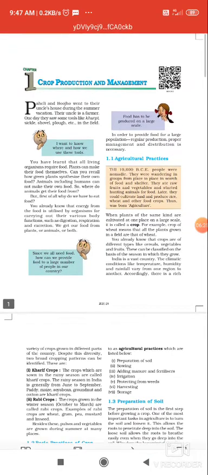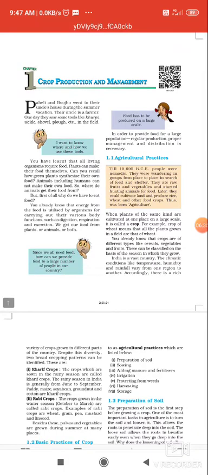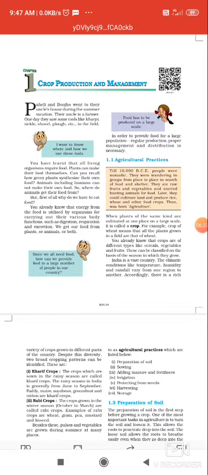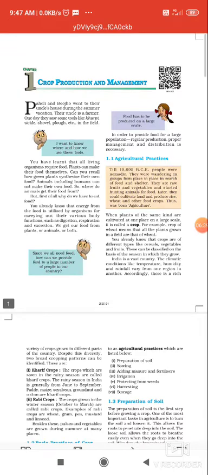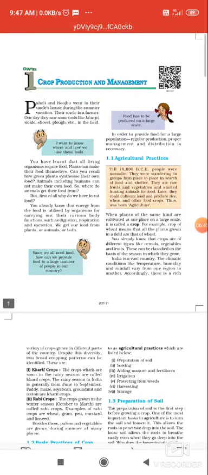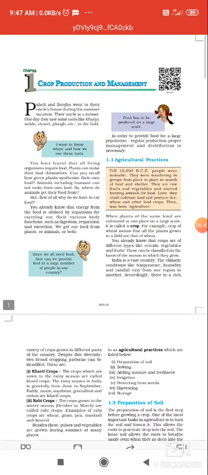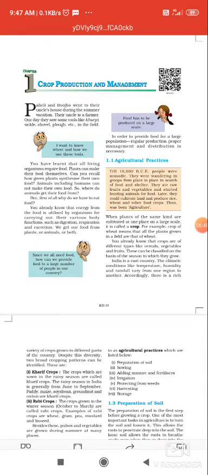So what is a crop, students? Who will tell me? Yes. When the same kind of plants are cultivated at a place on a large scale, that is called a crop. For example, a crop of wheat means all the plants grown in a field are wheat. You also know that there are different types of crops like cereals, vegetables, fruits. So how have we classified these crops?